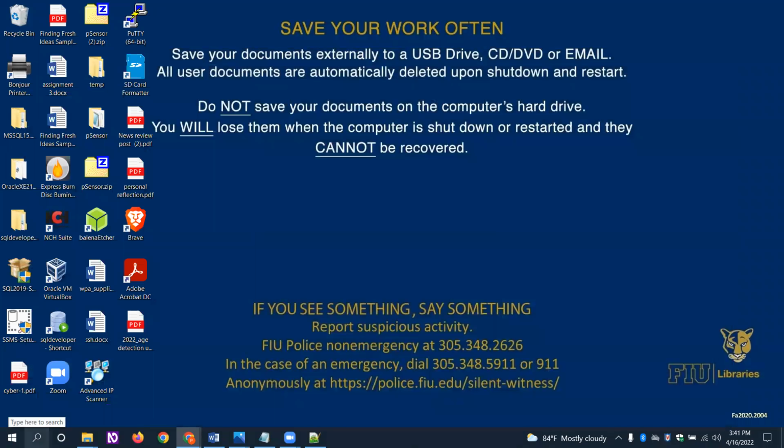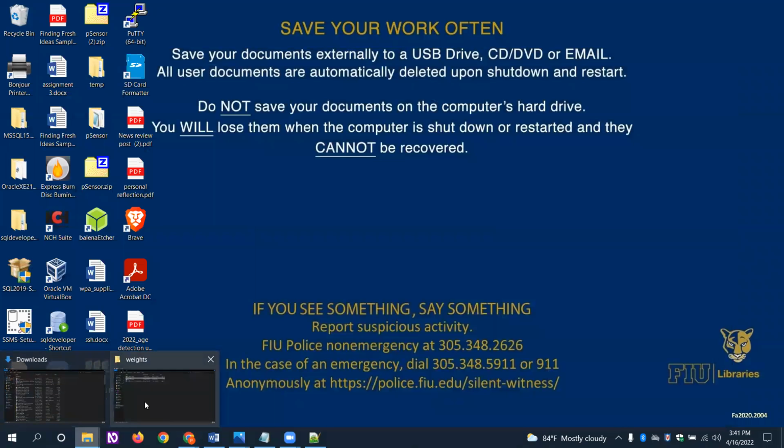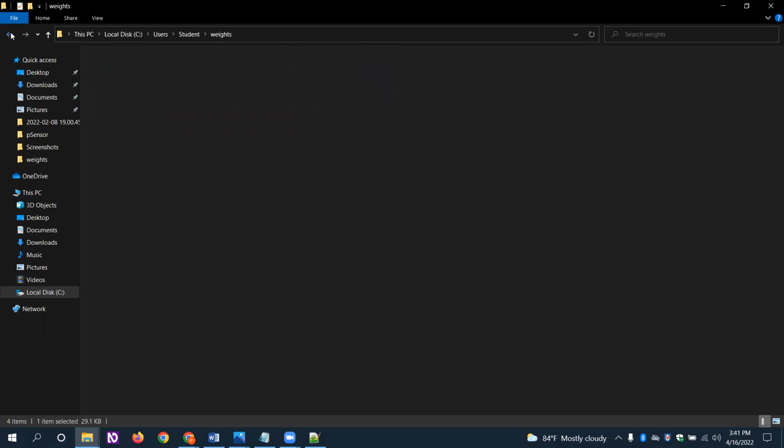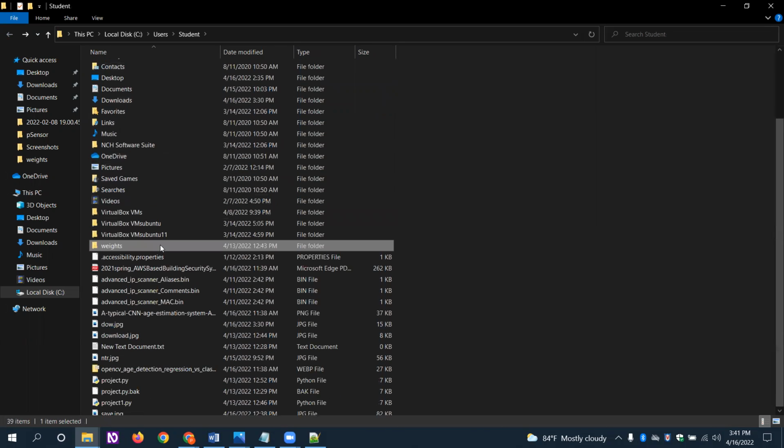Here we have the files: the deploy prototypes, which is the face recognition, and the age prototypes, and these are the Caffe models which will help us predefine this.